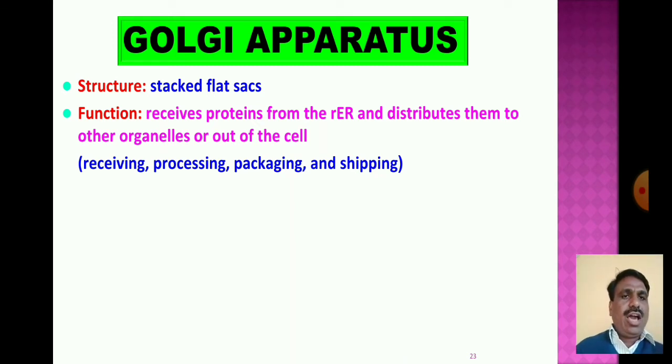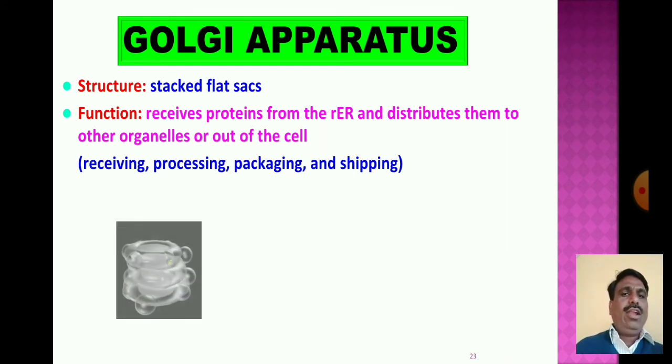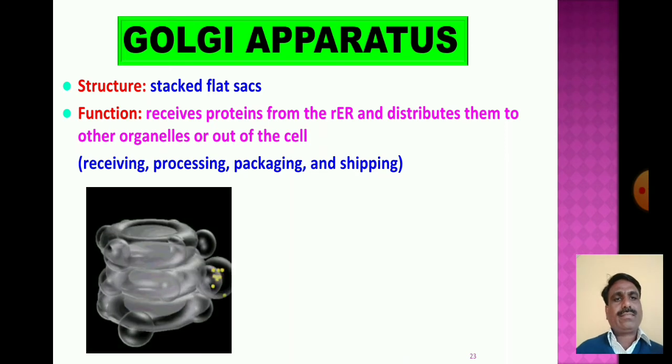These are the steps in the functioning of the Golgi apparatus: receiving the proteins from the rough endoplasmic reticulum, processing the proteins, packaging the proteins and shipping the proteins out of the cell and to other organelles.